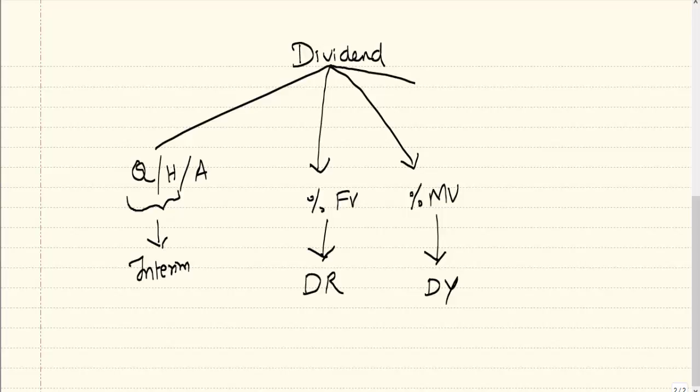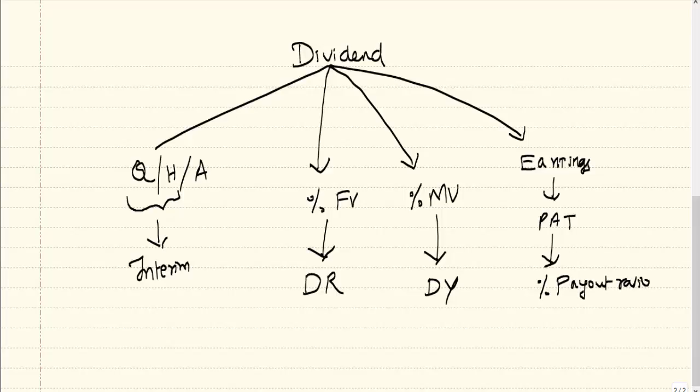And dividend is basically paid out of the earnings, which is profit after tax, right? This earnings is nothing but profit after tax. So the proportion of the profit after tax which is used for paying dividend, that proportion or that percentage will be called as payout ratio, right? So these are all certain basic terms. We'll go deeper in subsequent sessions.